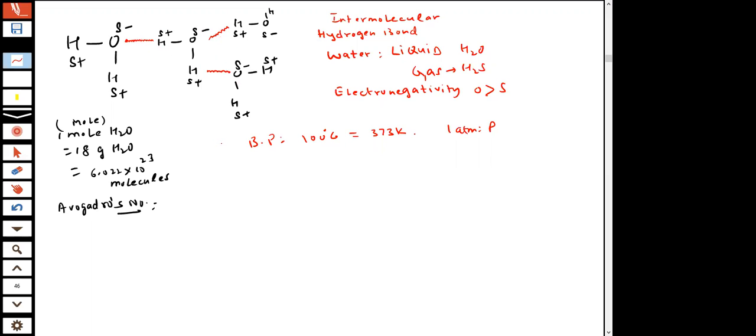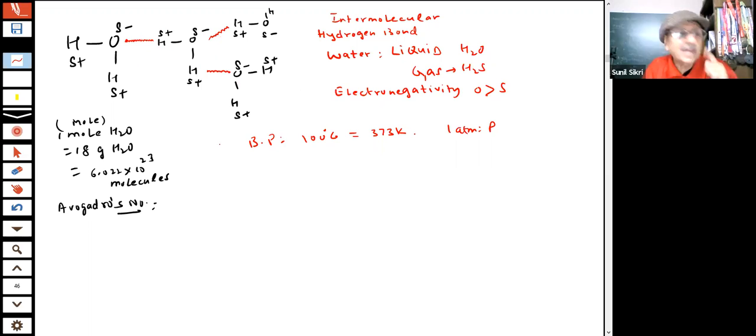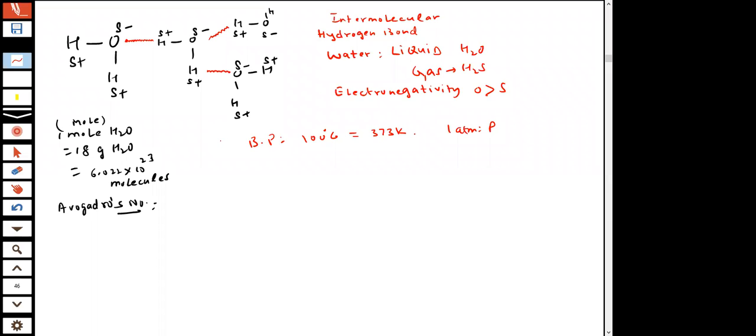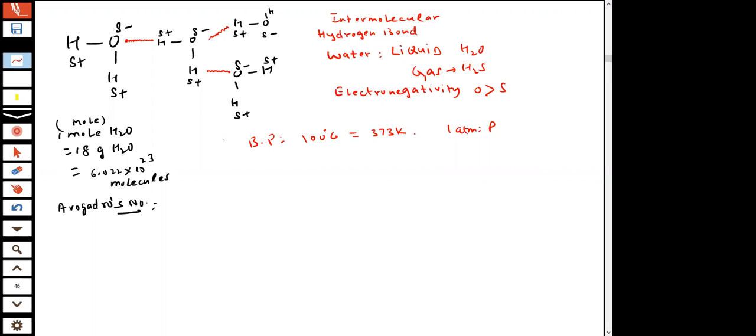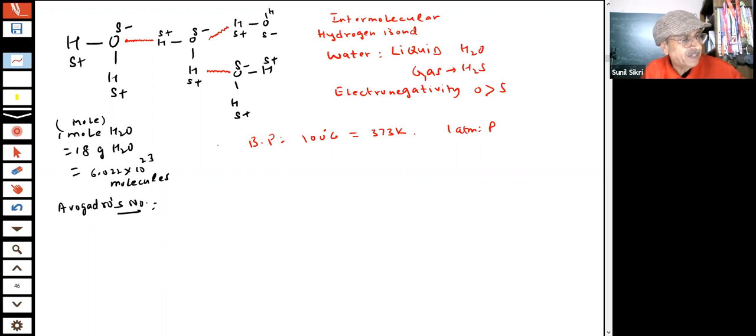And that is why one very important thing you know about water is that it has a very high specific heat value. What do you mean by that, students?